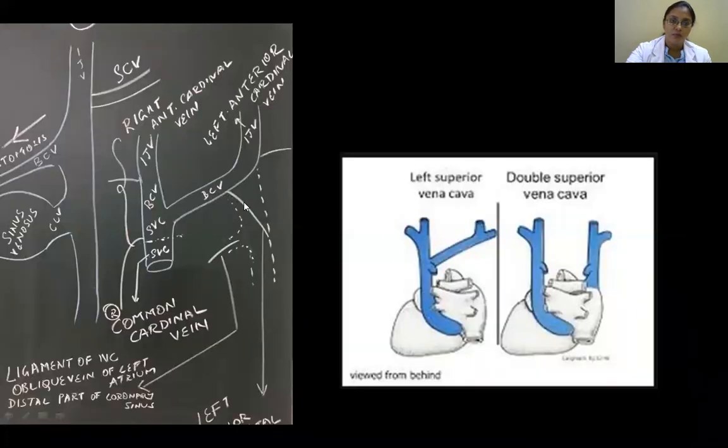Sometimes this oblique channel may fail to form, and separately this left side drains into the sinus venosus, giving rise to double superior vena cava. Or else the oblique channel may form in this direction, giving rise to a left superior vena cava. These are all the anomalies related to it.